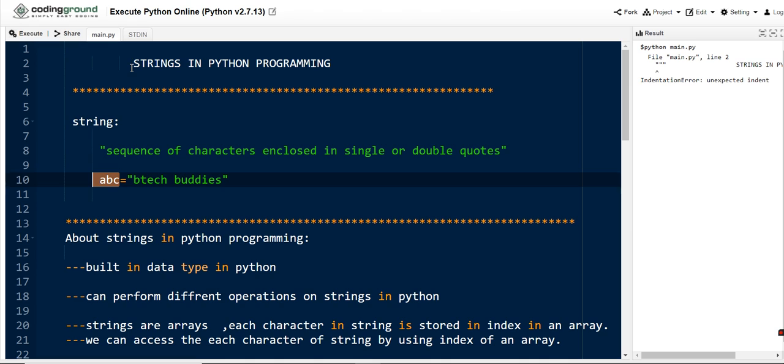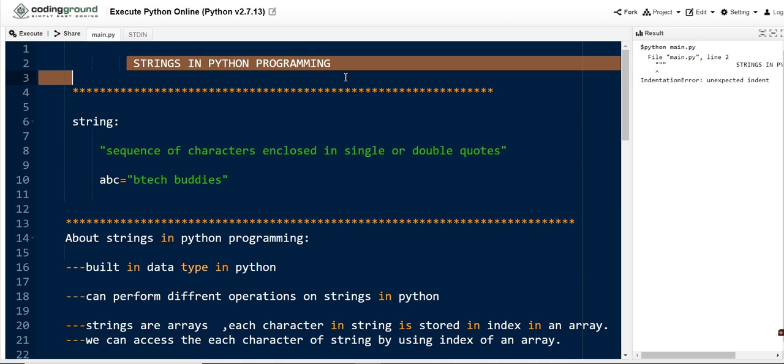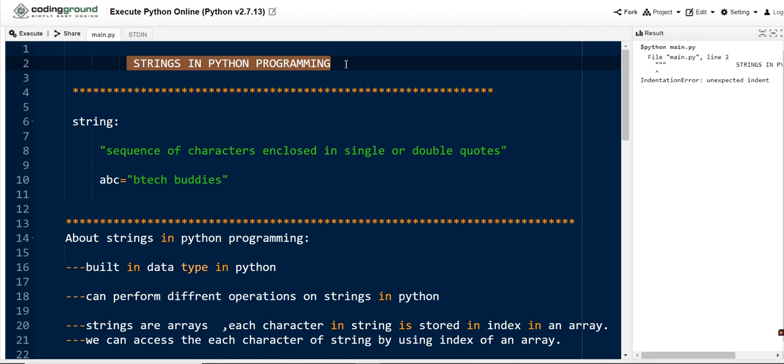In this video I will give you clear information regarding strings in Python programming. In this tutorial we will discuss mainly what the string data type is, how we use it in our programming, what the different types of strings in Python are, and the different features of strings. At the end of this video we will discuss a real-life example program live, execute it and see the result, so that you get a clear idea regarding strings. Okay, so let me move on to the concept here.